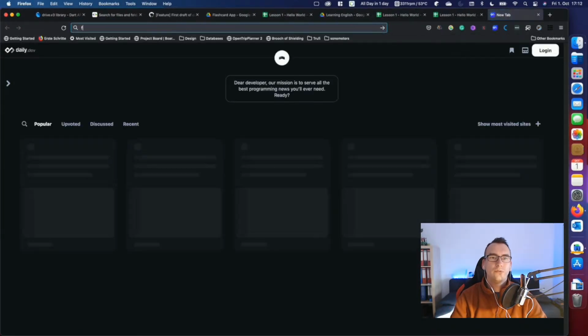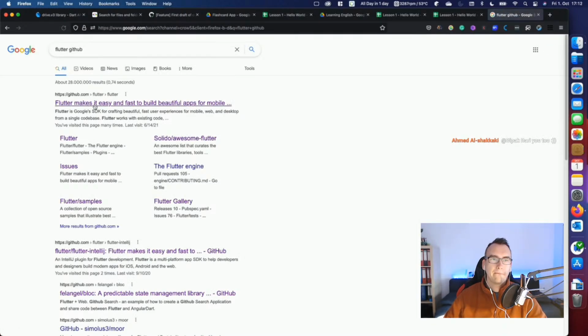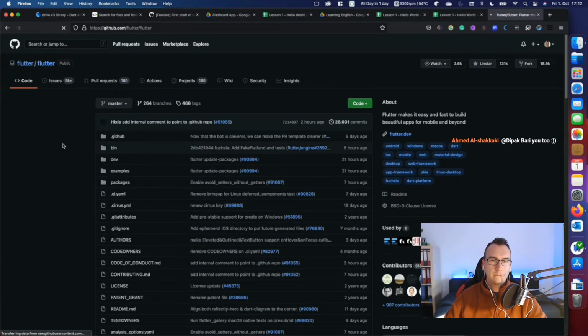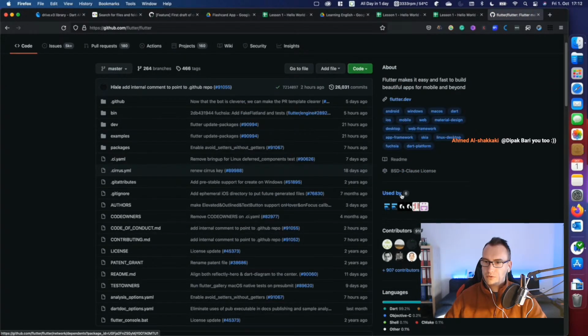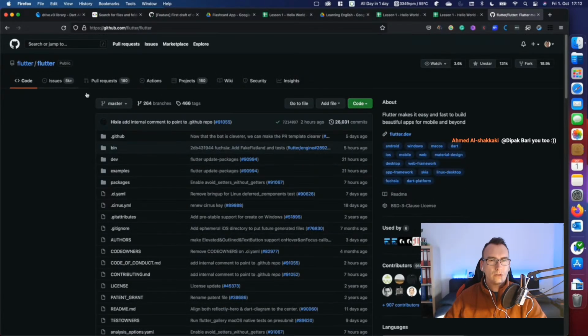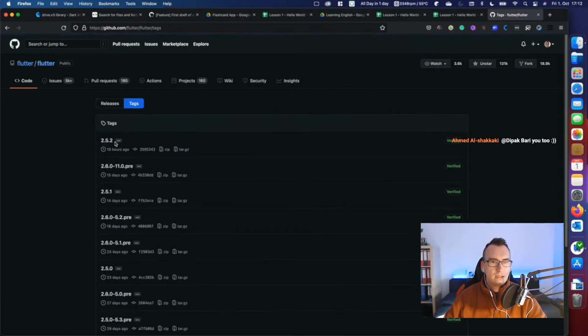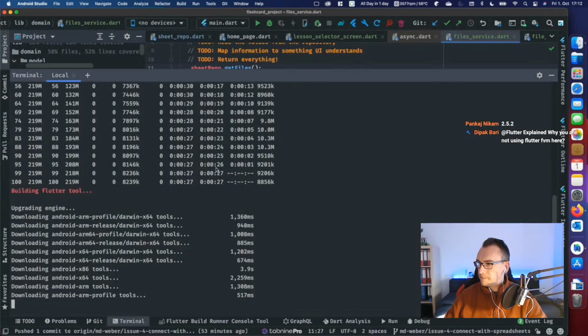What is the newest version of Flutter? GitHub. Is there not usually something? Ah, here, tags. So what is new? Flutter stable 2.5.2 framework cherry pick. Set build dir when determining if plugins support ARM64. Update engine. Okay.